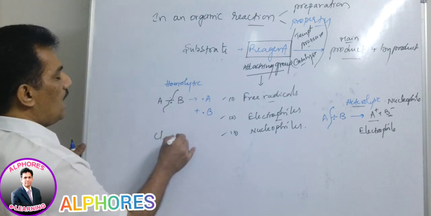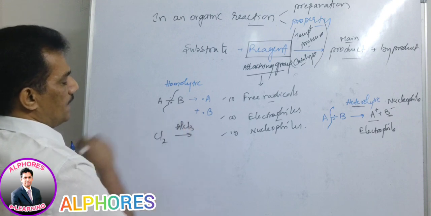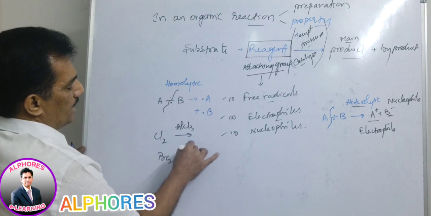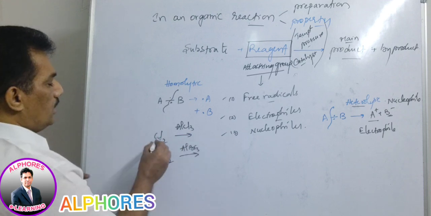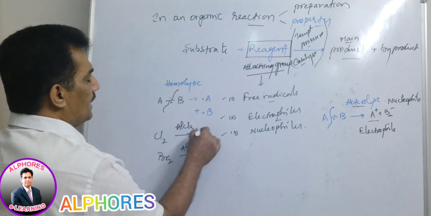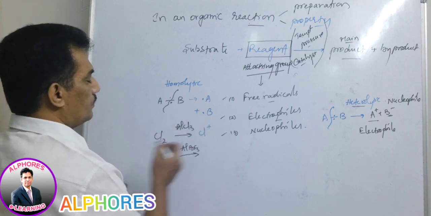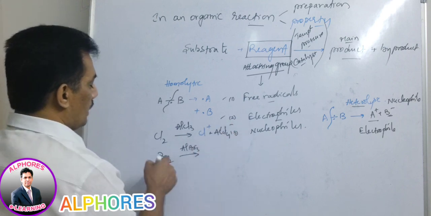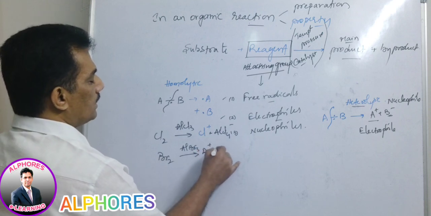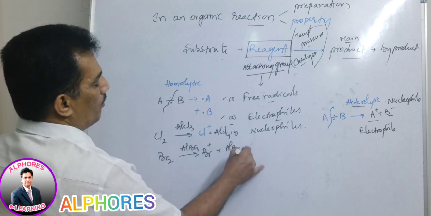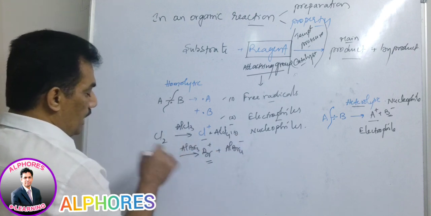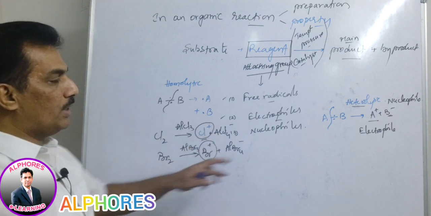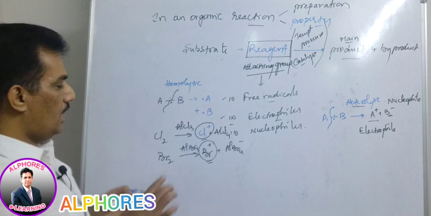Chlorine in the presence of a Lewis acid like AlCl3, or bromine with a Lewis acid like AlBr3, gives Cl plus and AlCl4 minus, and here also Br plus and AlBr4 minus. These are undergoing heterolytic fission, creating positive charge species. What is the positive charge species? Electrophile. Are you clear with this one?